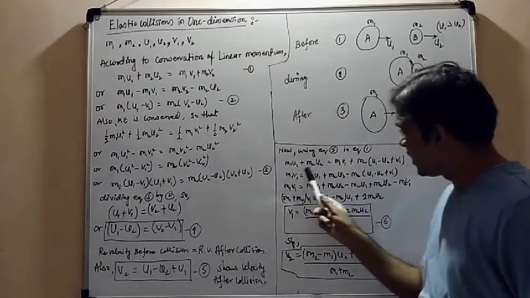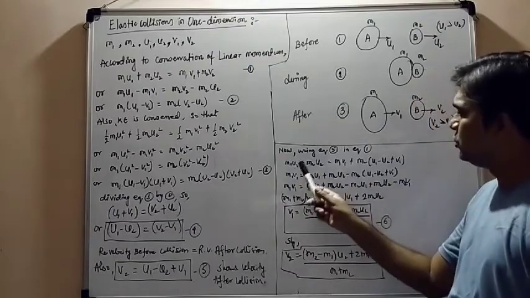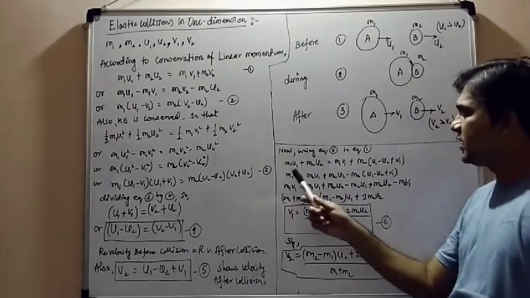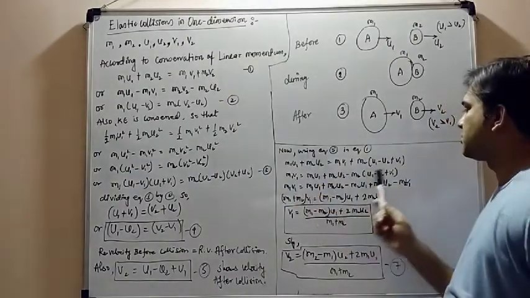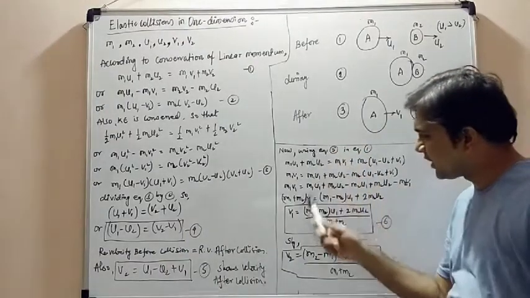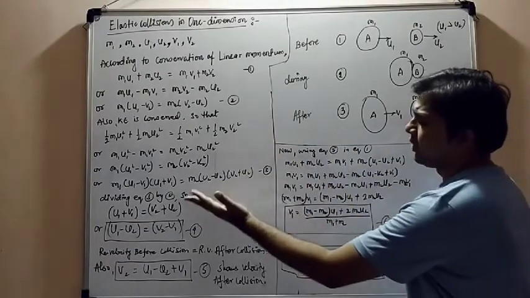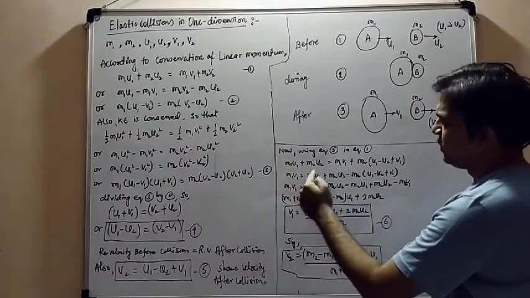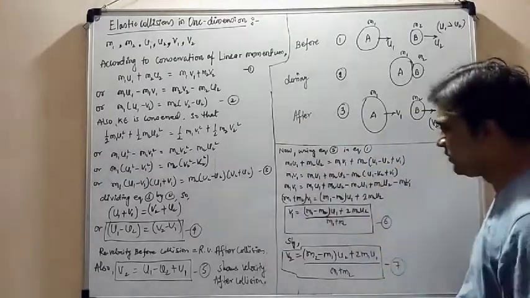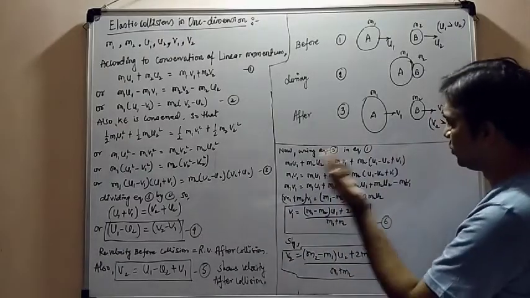Now this equation can be considered in terms of u1, u2, v1 and only v1. So from here we are able to find out the velocity v1, the velocity of object A after collision, using this mathematical equation. I have taken m1 v1 to one side and the rest of the components to the other side. So m1 v1 equals m1 u1 plus m2 u2 minus m2 times u1 minus u2 plus v1, a mathematical step which we already know. Again I have opened this bracket, taken m1 to one side and m2 to the other side.